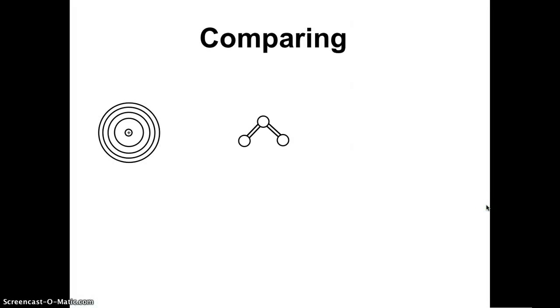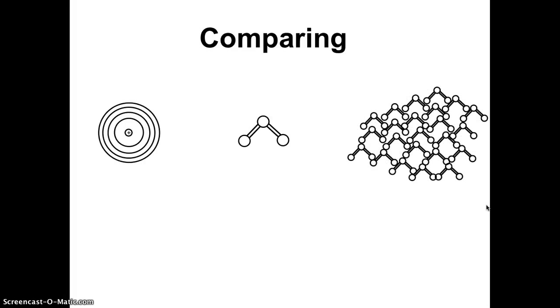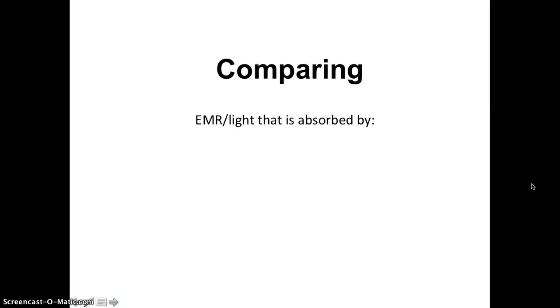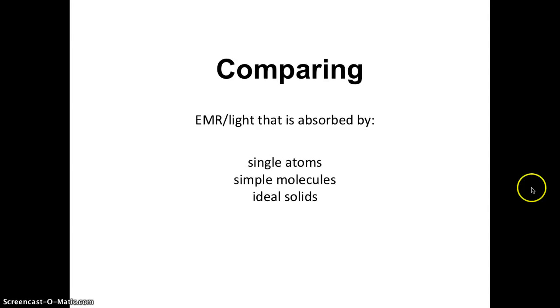In this video, we'll be comparing individual atoms to molecules consisting of multiple atoms to solids consisting of lots of molecules. So again, a single atom, a simple molecule with a few atoms bonded together, and solids containing lots of molecules. Specifically, we're going to compare the different light that is absorbed by each. What's different about the light that each one absorbs?